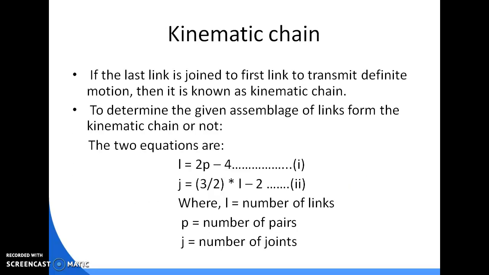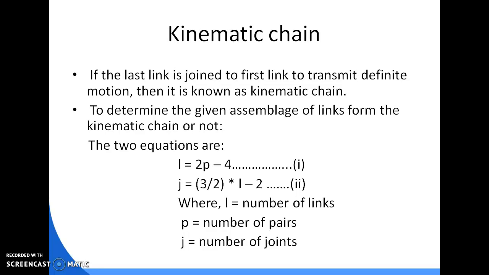Then we will discuss the kinematic chain. When a number of links are connected in space such that the relative motion of any point on a link with respect to any other point on the other link follows a law, the chain is called a kinematic chain.